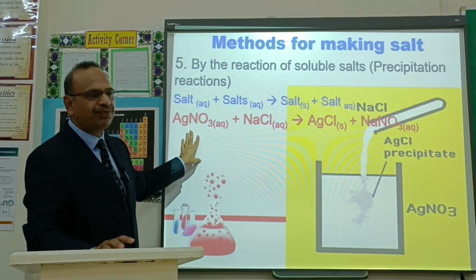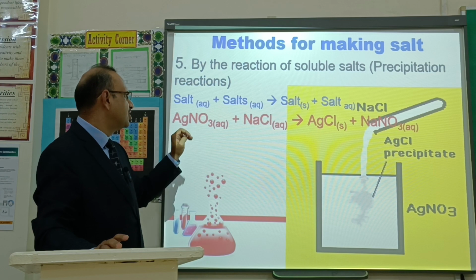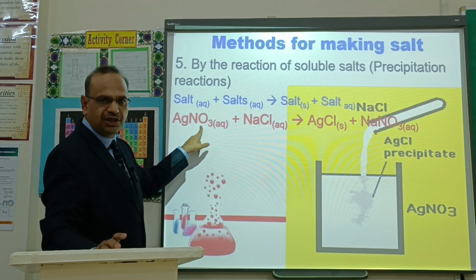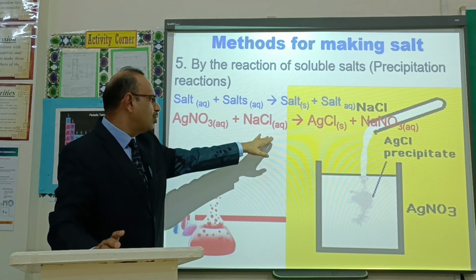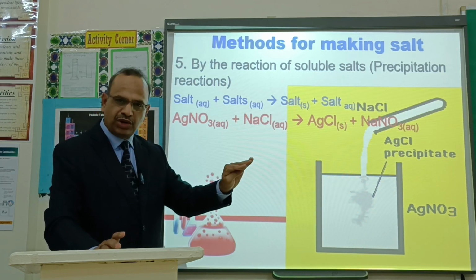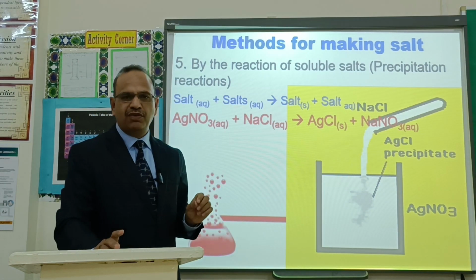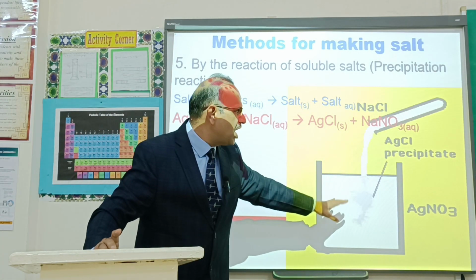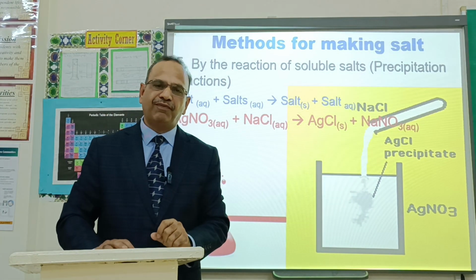Method number 5. Salts can be prepared by a precipitation reaction. If a soluble salt like AgNO3, silver nitrate, is allowed to react with sodium chloride, both being aqueous solutions, they will give a salt, silver chloride. Silver chloride is an insoluble salt. It gives white precipitates as you mix these two solutions. So it is method number 5.